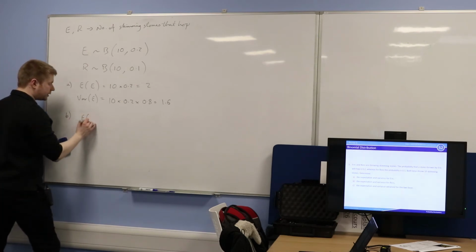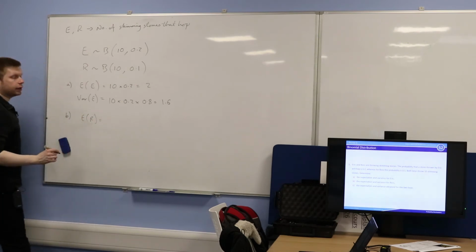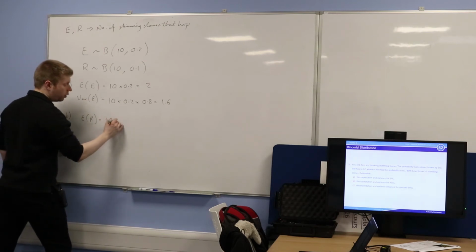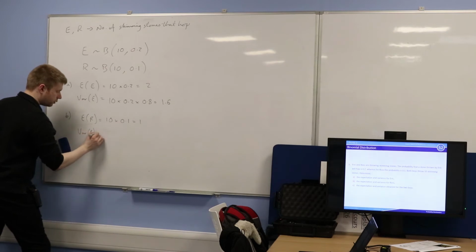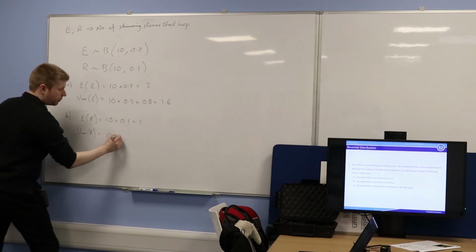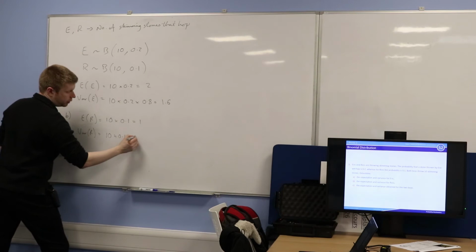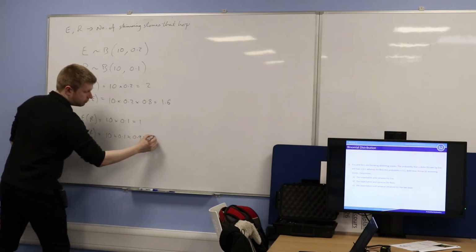Okay, let's just very quickly do the same thing for Ross. What's the expectation for Ross? How do you calculate it? 1. Good, it's 10 times 0.1, right? And what's the variance for Ross? 0.9. Good, so it's 10 times by 0.1 times by 0.9, which comes out as 0.9.